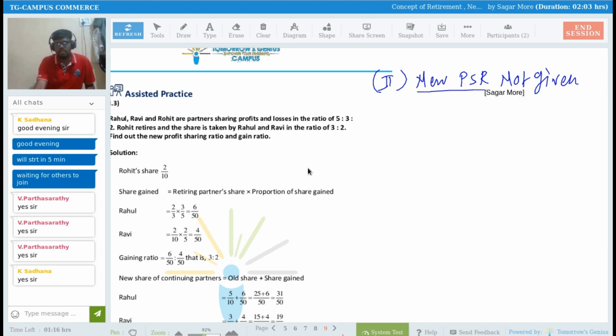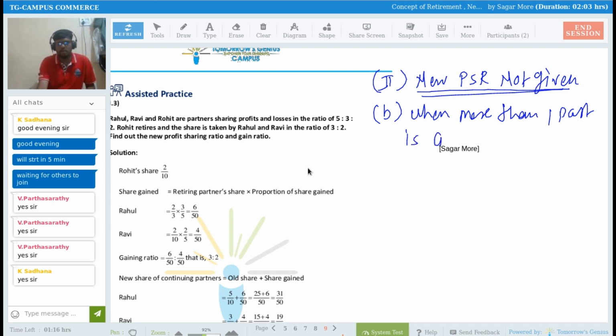Under new PSR not given, we are discussing case number B, when more than one partner is a gaining partner, right?